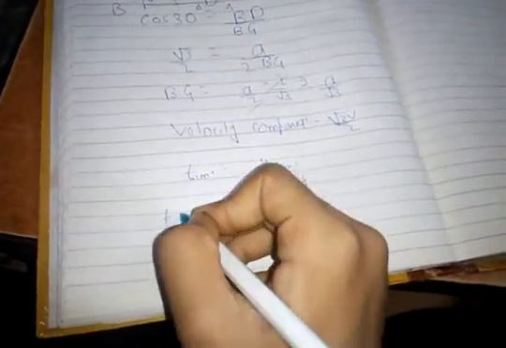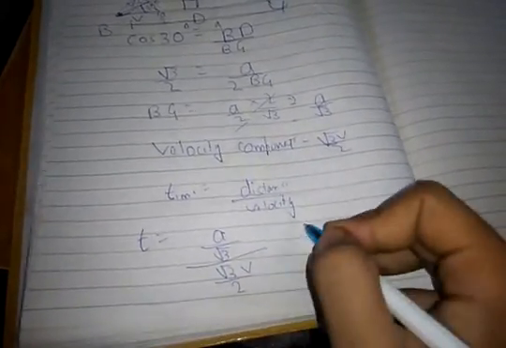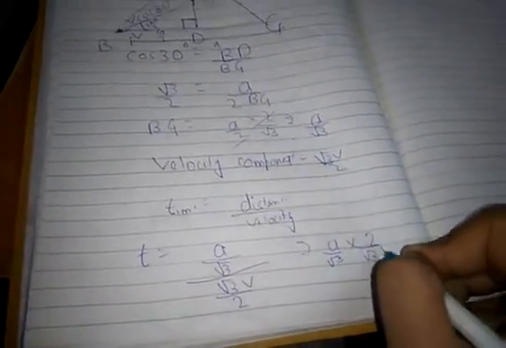So t would be equal to a upon root 3 divided by root 3 v upon 2, that gives us a upon root 3 into 2 upon root 3 v, and that's our time, t equals 2a upon 3v, and that's our simple answer to this simple problem right over there.